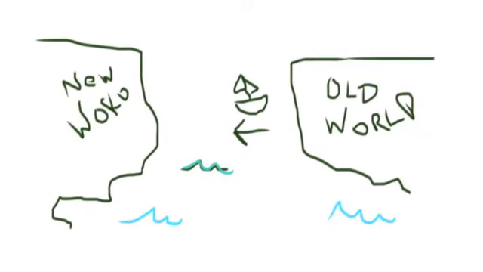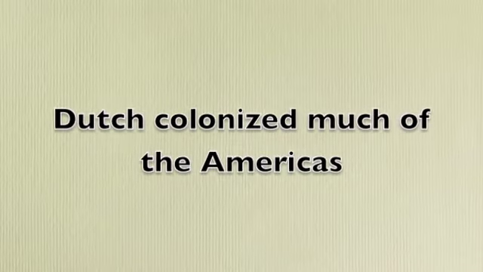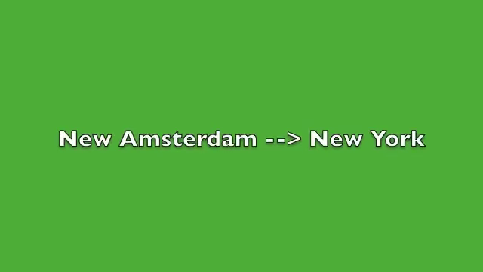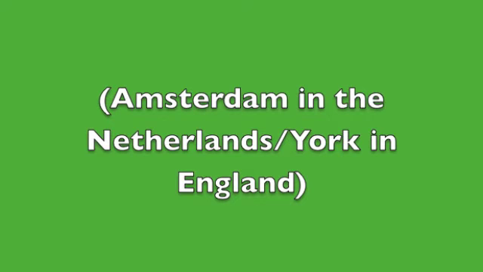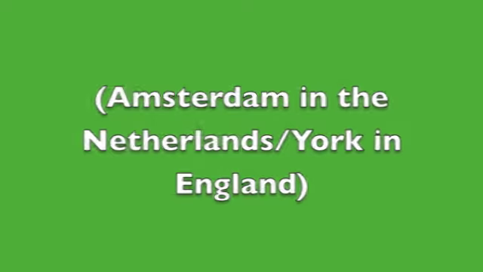We did learn about the Age of Exploration and how the Old World came to the New World. What we did not learn is how the Dutch ended up colonizing much of the Americas. Now the English replaced the Dutch for control over much of this area. A trick to remember this is that the city of New Amsterdam was eventually changed to the city of New York. Amsterdam is a city in the Netherlands, or the Dutch, and York is a city in England, so that should help you remember. Now after the English had control, the French wanted control of this area.